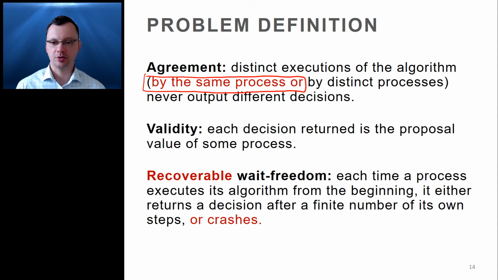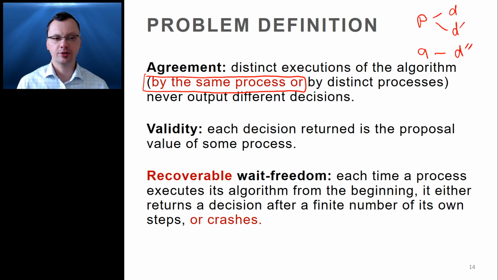The reason we can do that is because the same algorithm, presuming that it's valid and recoverably wait-free, will also allow two distinct processes to return different decisions.